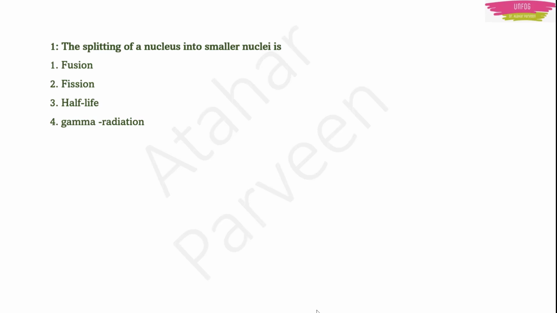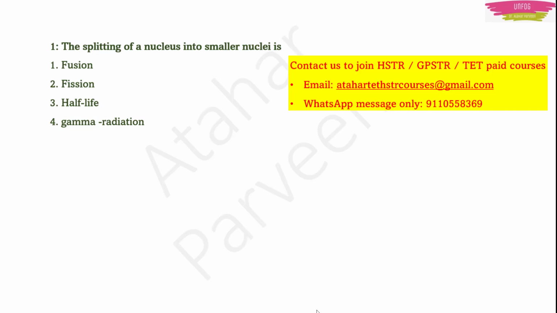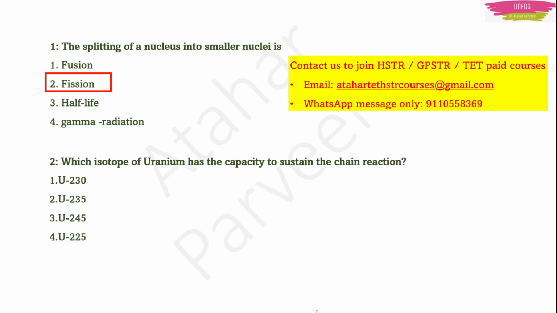Now let's discuss the expected multiple choice questions which can be asked in our HSTR examination. Each and every question is very, very important, friends, so you have to attend this lecture carefully. The first question: the splitting of a nucleus into smaller nuclei is. Now you can easily answer this question, right? It is fission. Splitting means fission, combining means fusion. Which isotope of uranium has the capacity to sustain the chain reaction? By this time you must be knowing it is uranium-235.